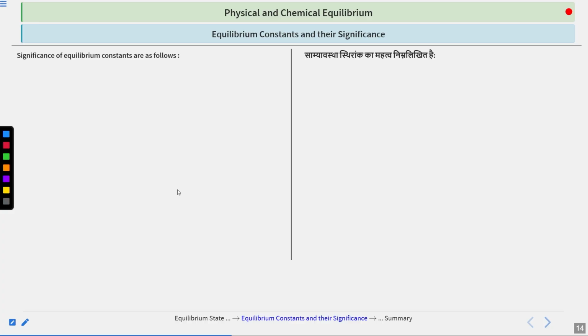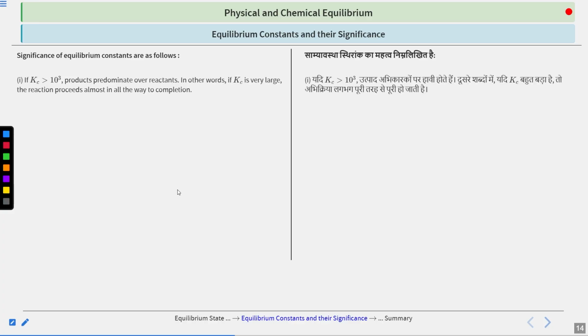Now we will see the significance of the equilibrium constant. So why is the equilibrium constant designed? First of all, we can predict the extent of reaction. Suppose your Kc is greater than 10 to the power 3, then you will say that your product is being formed predominantly, your reaction is very good. In other words, Kc is very large and the reaction proceeds almost to completion.